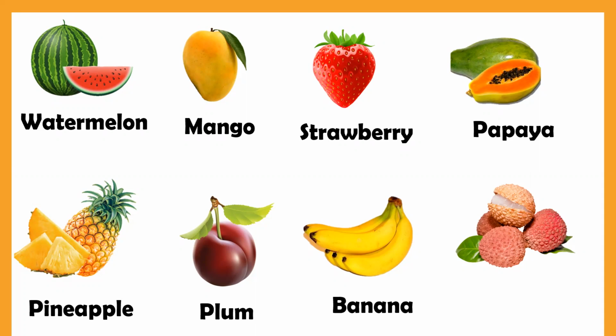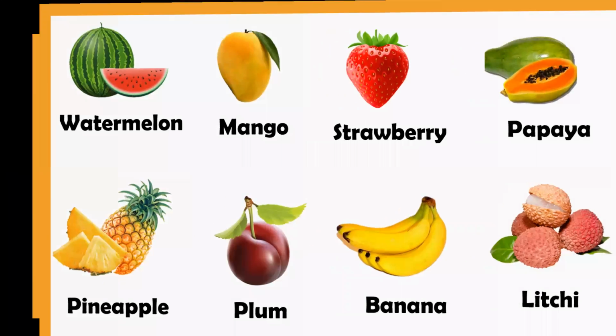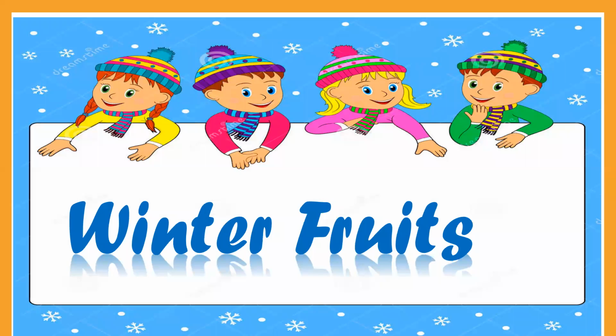Then banana, B-A-N-A-N-A. Litchi, lychee.